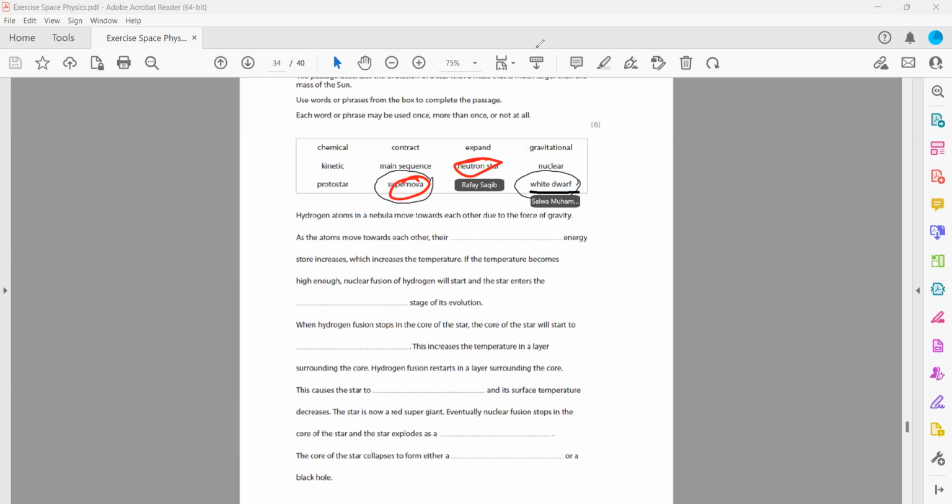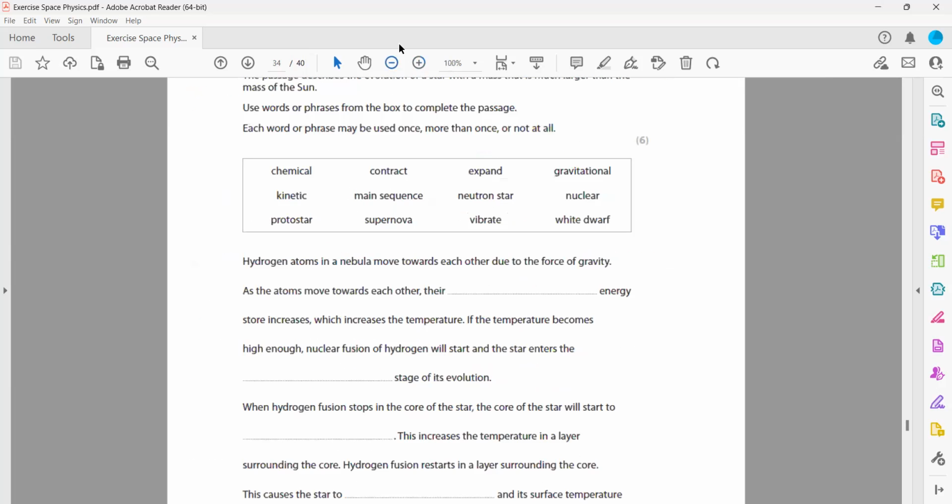White dwarfs are formed for low mass stars. White dwarfs are for low mass stars. So if I write, yeah, the neutron star is the correct answer. So what if I write the two cycles for a low mass star, which is like sun-like stars, and the high mass star, which is 8 times the solar mass.